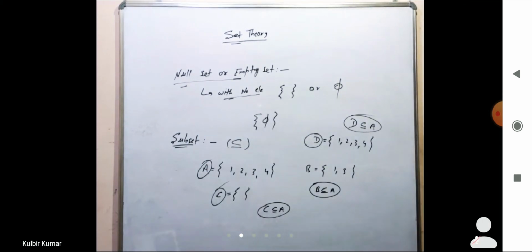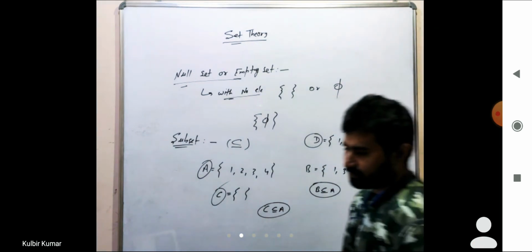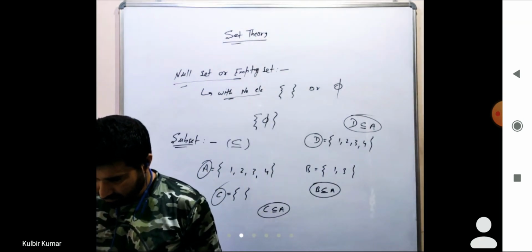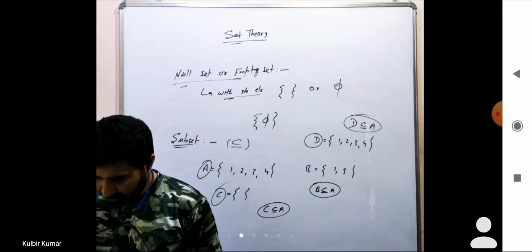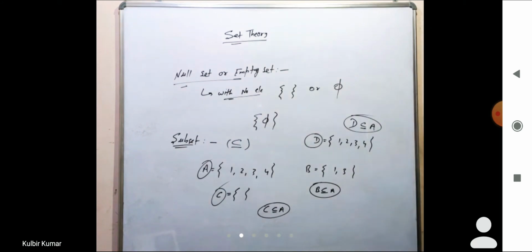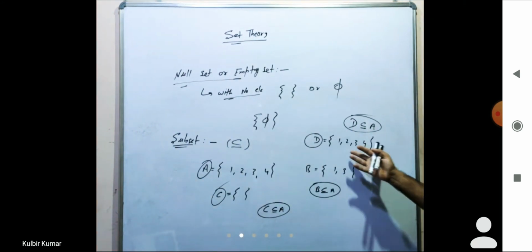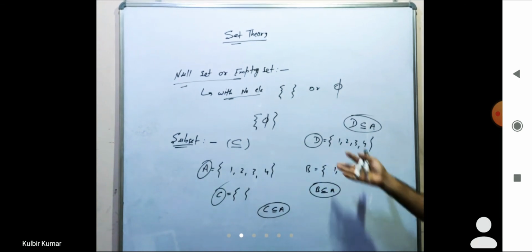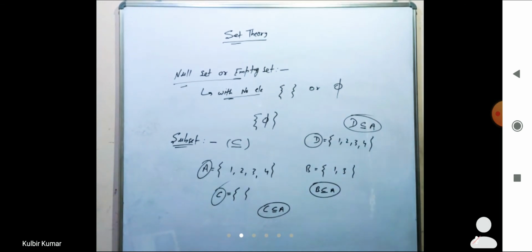Okay. Then next one is, yes, Sandeep. B, yes. Yeah, definitely this can be the subset of D also. If you are asked whether B is a subset of D or not, then definitely, it is a subset of this also.